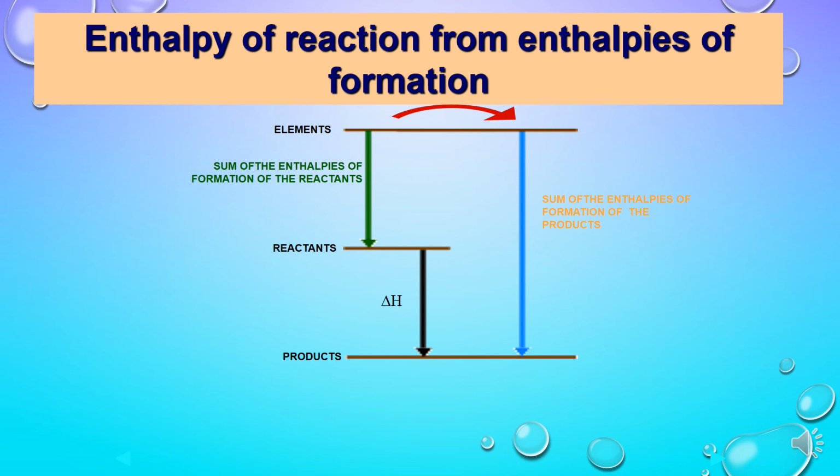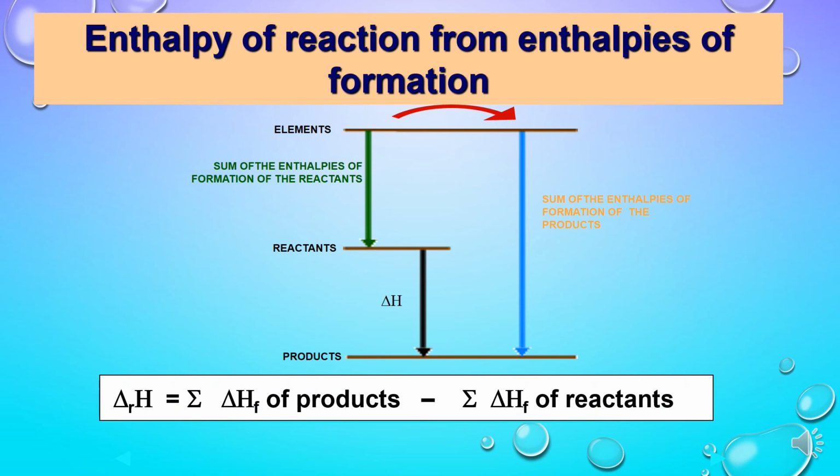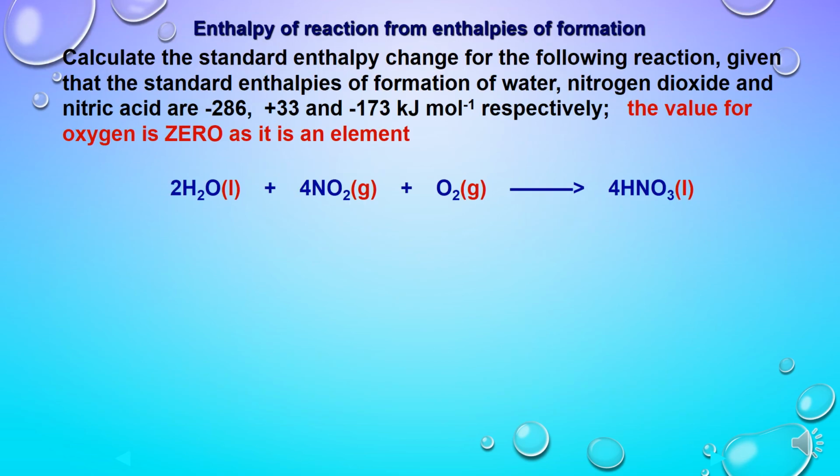Also, we can calculate enthalpy of reaction from enthalpies of formation. Means if we are given formation enthalpies of reactants and products, then by applying this simple formula, reaction enthalpy can be calculated by subtracting total enthalpies of formation of reactants from enthalpies of formation of products. So this is how Hess law has successfully given the formulae for calculation of enthalpy changes associated with various processes in which we cannot directly calculate the enthalpy changes. Here we can have one example.